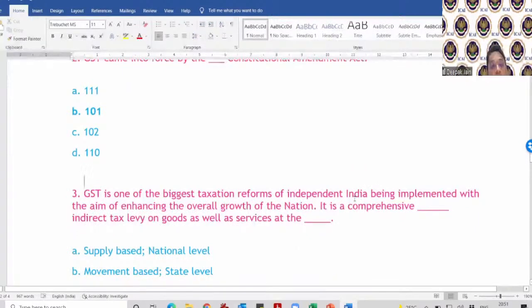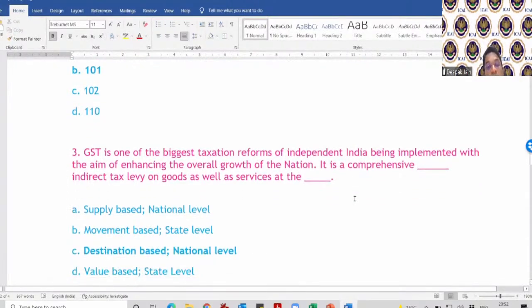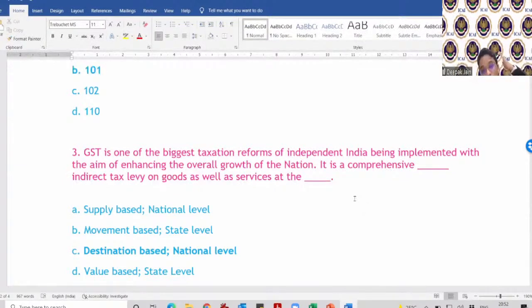GST is one of the biggest taxation reforms of independent India, being implemented with the aim of enhancing the overall growth of a nation. I will not wait for the answers here. I will just go through because we have shortage of time. I will go through a question and immediately tell you the correct answer. It is a comprehensive destination-based indirect tax levy on goods as well as services at the national level. Okay, the taxes are levied at the national level and it is a comprehensive destination-based tax.